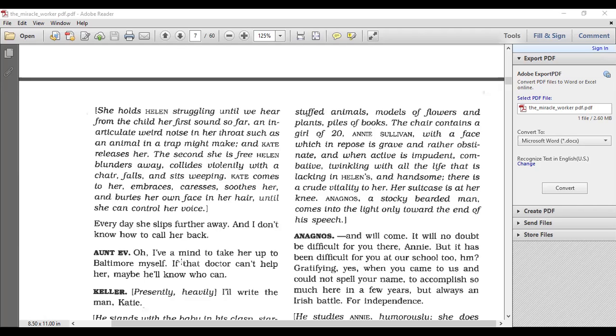I've a mind to take her up to Baltimore myself. If that doctor can't help her, maybe he'll know who can.